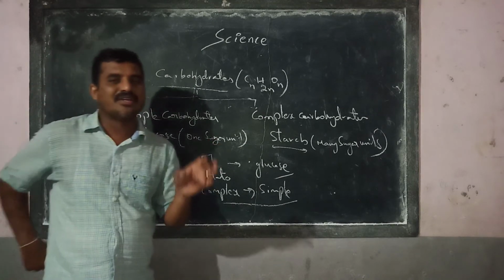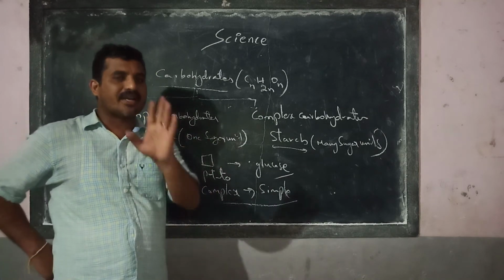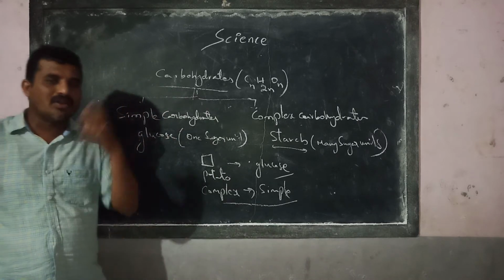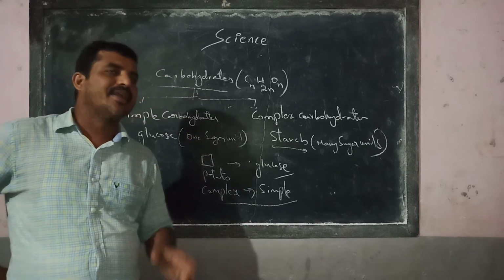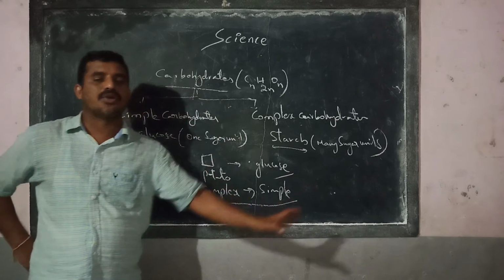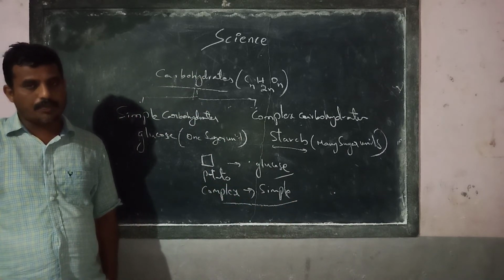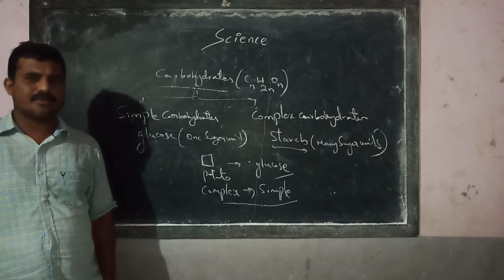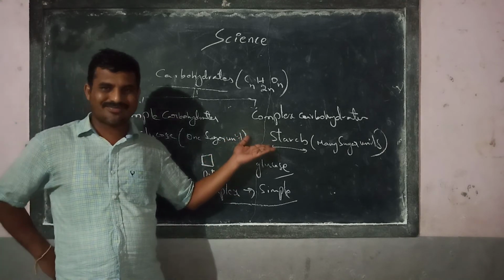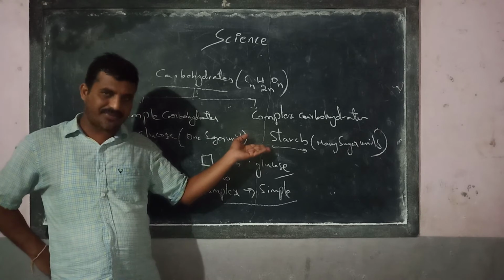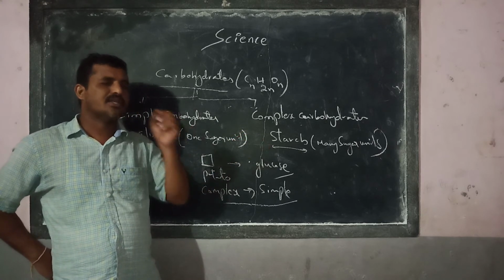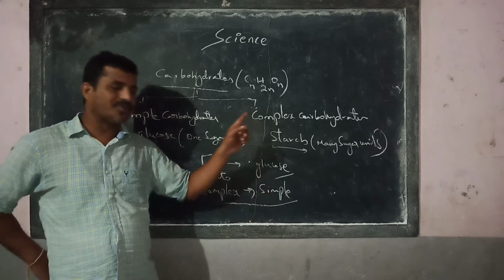That digestion takes place in some organs of our body. All these organs together are called the digestive system. Got the point now? We will discuss later how this starch, this potato, changes into a single unit of glucose.